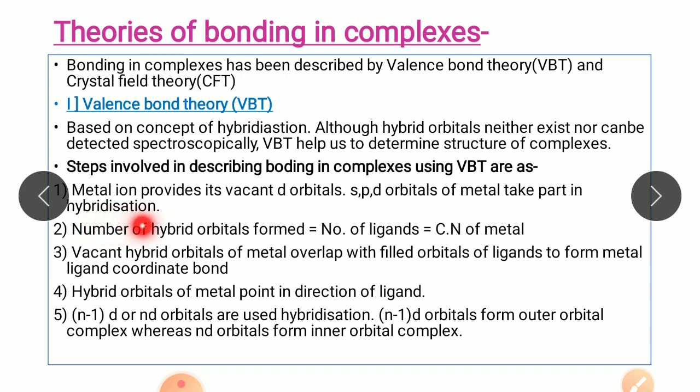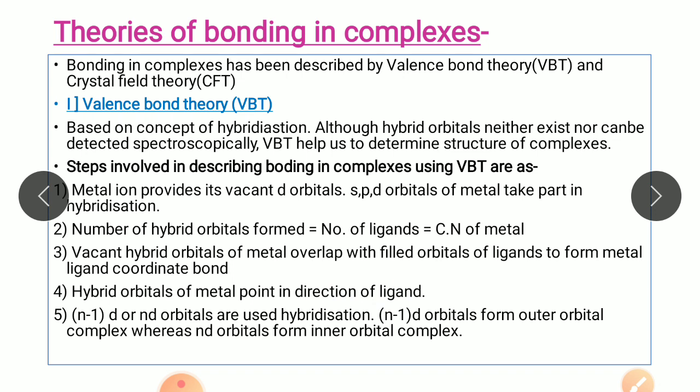The second point is that the number of hybrid orbitals formed is equal to the number of ligands, and that is equal to the coordination number of the metal. The third step is that the vacant hybrid orbitals of a metal overlap with the filled orbitals of ligands to form metal ligand coordinate bond. The next point is hybrid orbitals of metal point in the direction of ligand, and hence they are directional in nature.